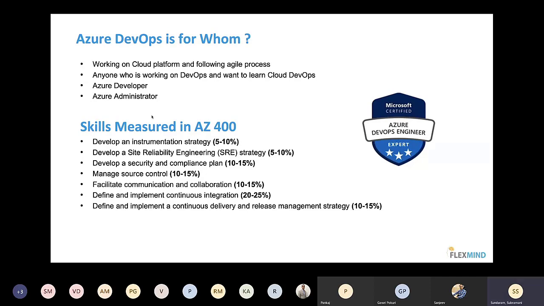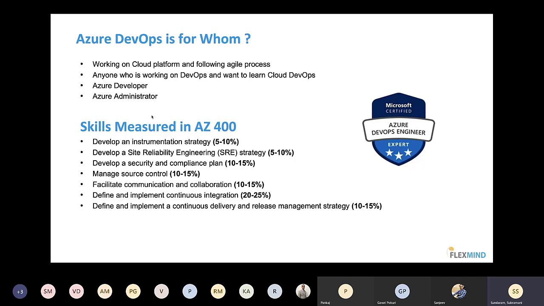Now, coming back to the skills measured in AZ400. This is the exam pattern you will get as part of your AZ400 exam. There are around 7 modules. The first module is instrumentation strategy, where you get 5 to 10%. That means out of 60 questions, you will get around 5 or 6 questions from this module.